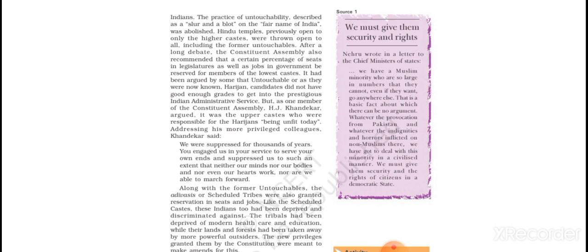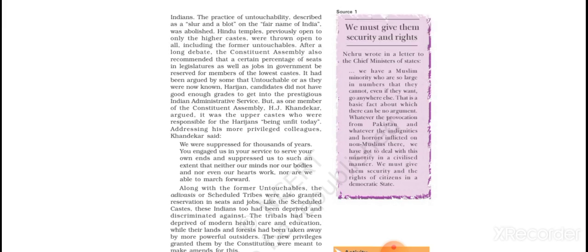Okay. Now, on this topic, a long debate took place because people were thinking that this is basically inequality again, as now we are discriminating against higher caste people. But still, all of the members of the Constituent Assembly agreed upon that.